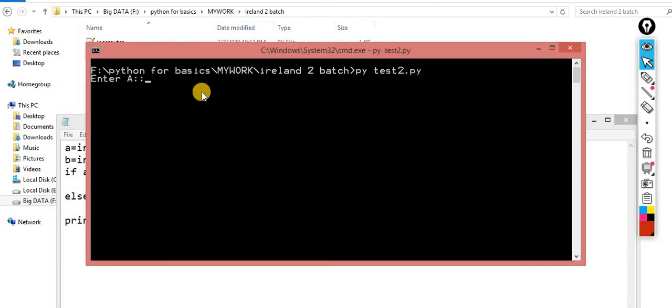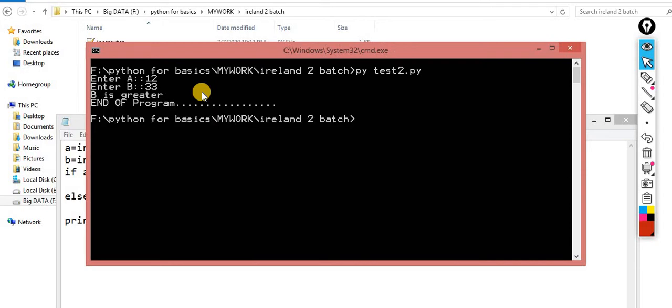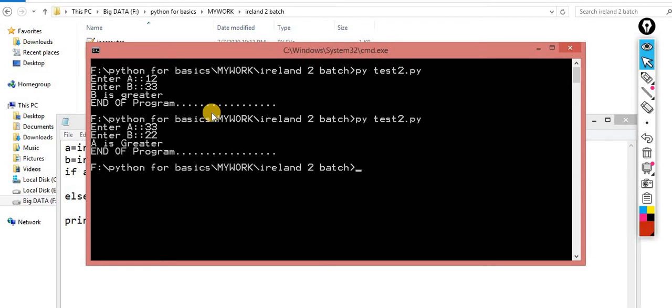Okay, now A 12, B 33. Now you are getting B is greater. Okay, one more time, this time I am making A greater. Now you are getting the output A is greater. So this is very simple funda, very simple if and else part. I think the picture is more clear.